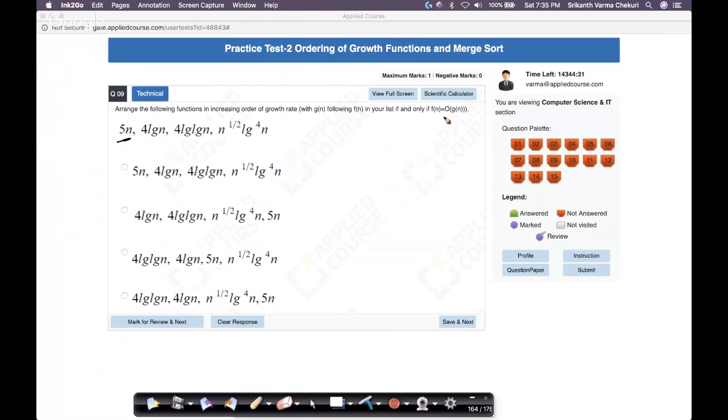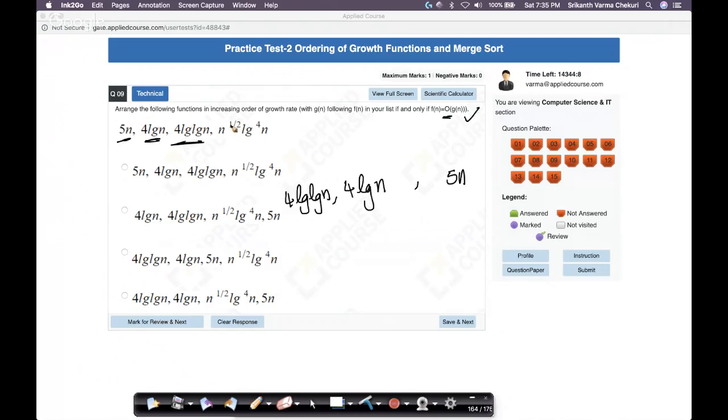Okay, big O, defining what big O is, all of that stuff. Very good. So I have 5n here, 4 log n. I know that 5 is just a constant here. I know 5n grows faster than 4 log n. Right? I know this already. I know log n grows slower than n. So 4 times log n certainly grows slower than 5n.